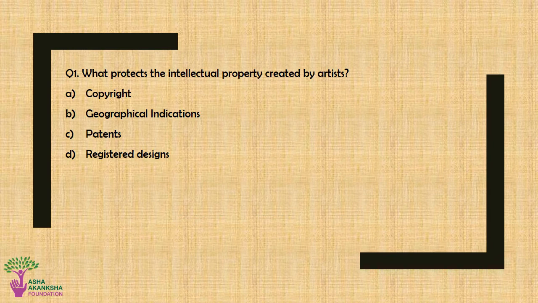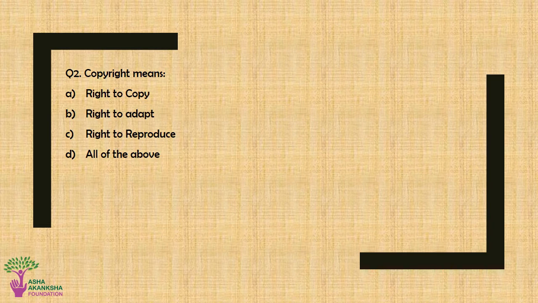Question number 1. What protects the intellectual property created by artists? Option A. Copyright. Option B. Geographical indications. Option C. Patents. Or option D. Registered designs. The correct answer for this question is option A. Copyright.